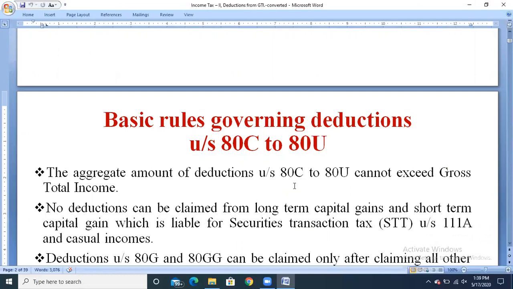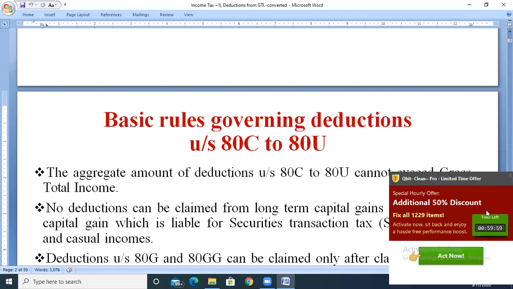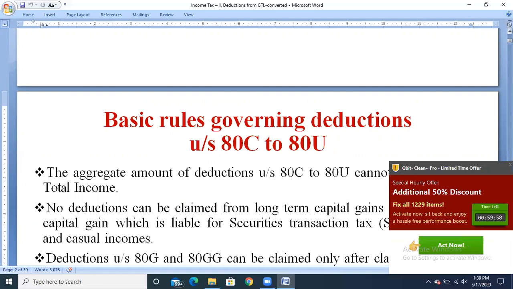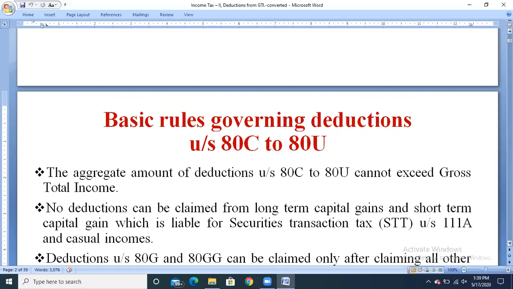The gross total income is nothing but the total of the 5 heads of income, that is income from salary, income from house property, income from business or profession, income from capital gain, and income from other sources. All the 5 heads of income will be called gross total income. Whenever we are claiming the deductions under section 80C to 80U, they should not exceed the gross total income. That is the basic rule we need to follow.